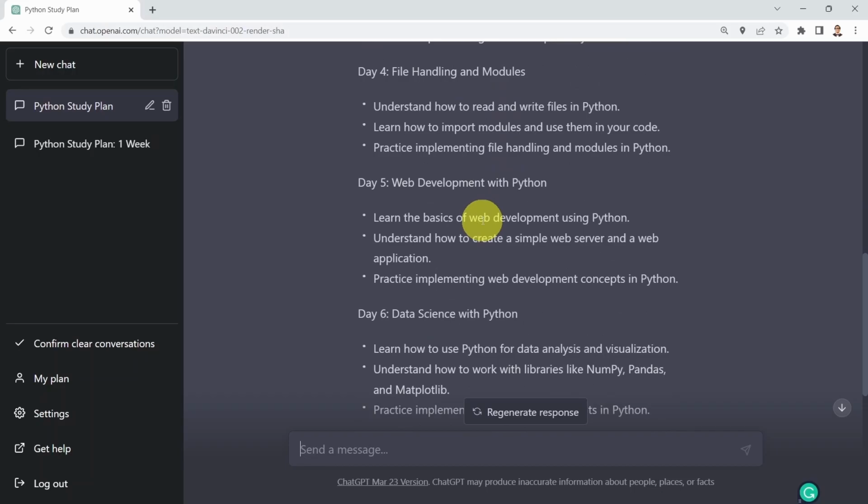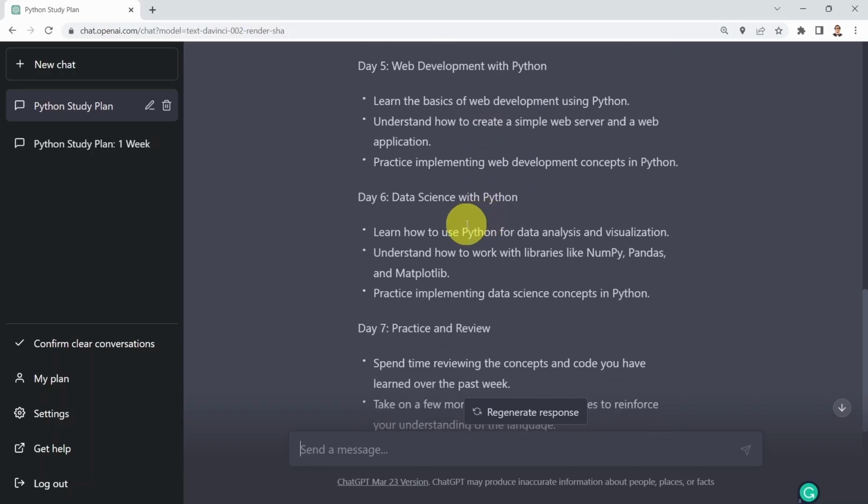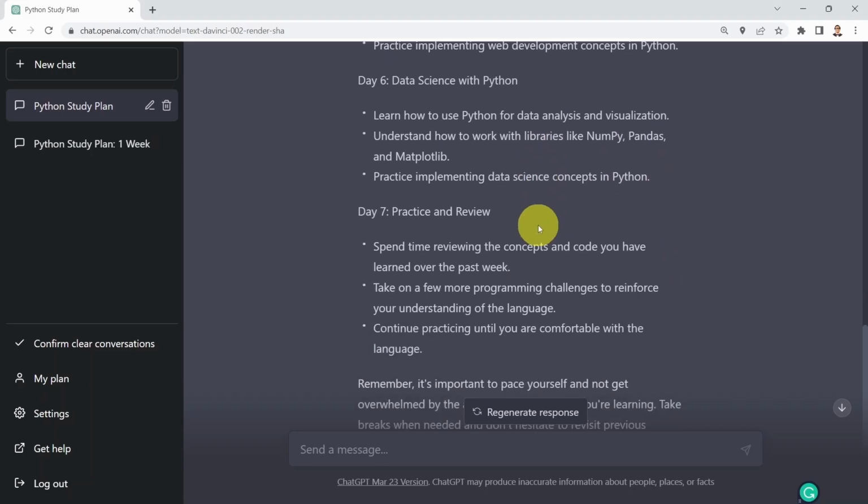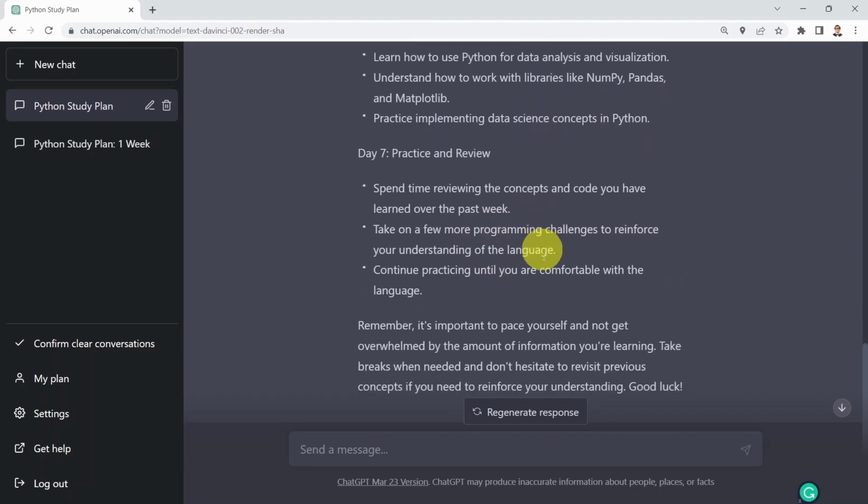Day five, web development with Python. Then day six, cover data science with Python, and of course, covering here all the key libraries such as pandas, numpy, matplotlib. And then in day seven, cover the practice and review, kind of to practice your coding skills.